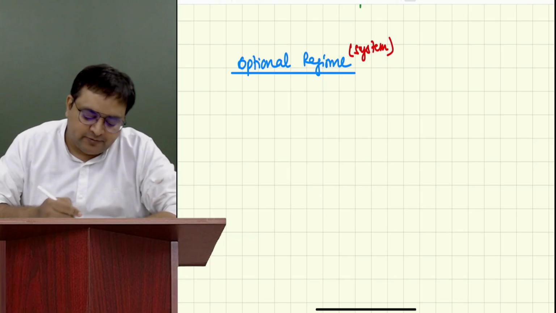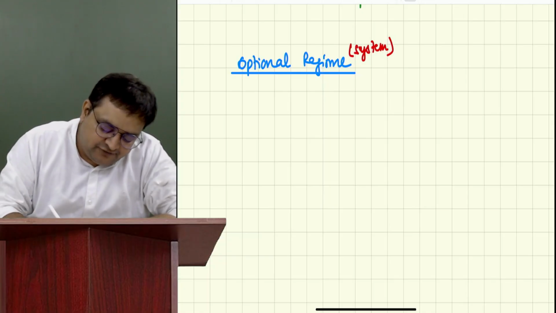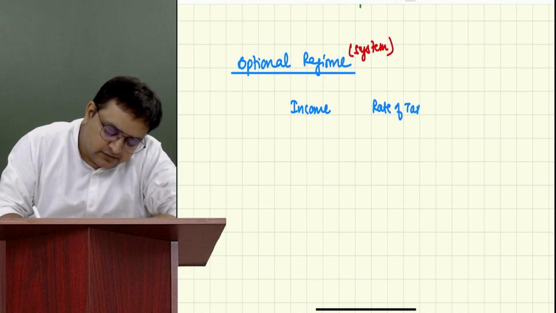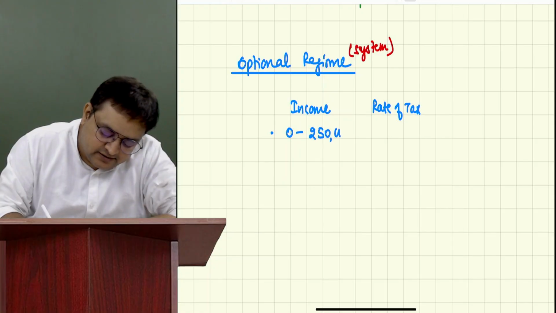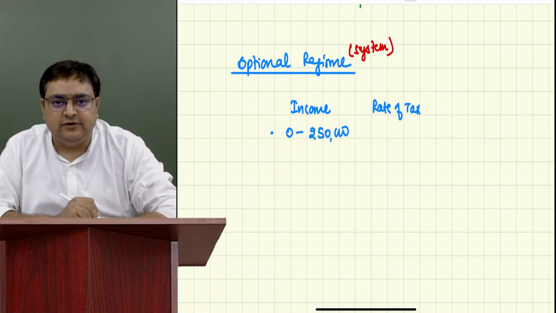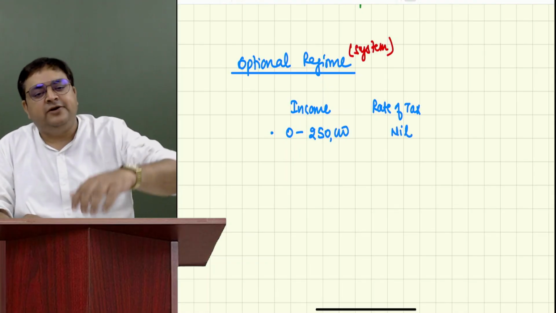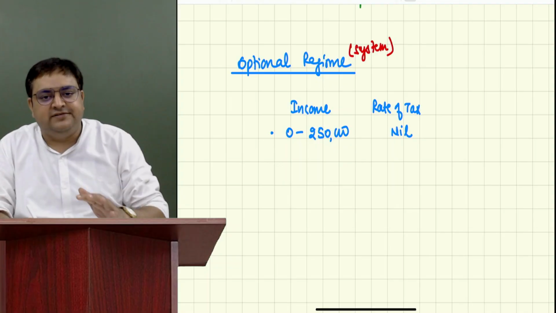It says, what is the optional regime? It says, if your total income and rate of tax. If your total income is 0 to 2,50,000, everybody write with me, the tax rate is nil. Guys, what is the exemption limit? 2,50,000 in the optional regime.